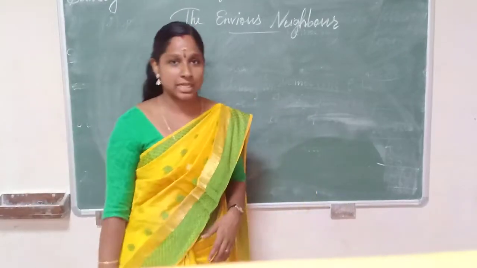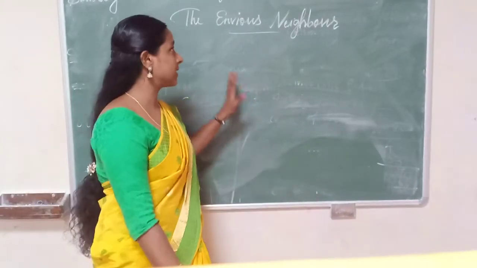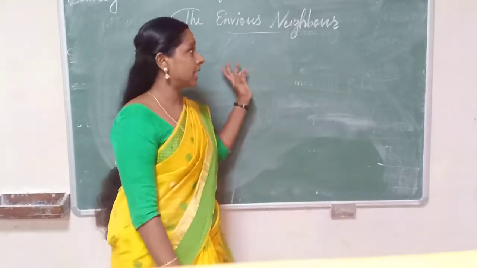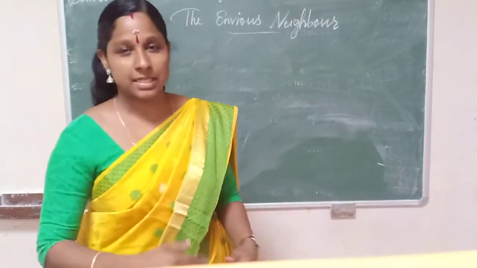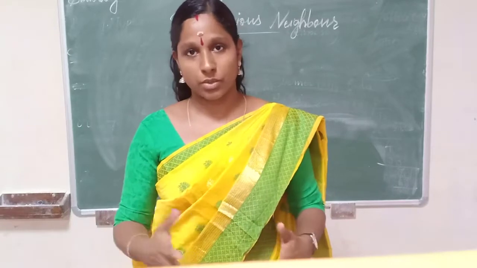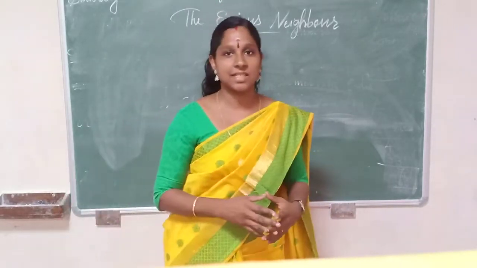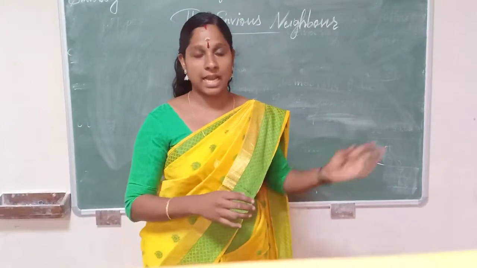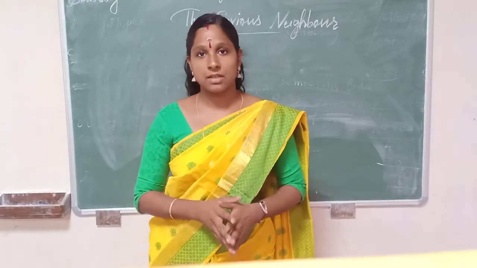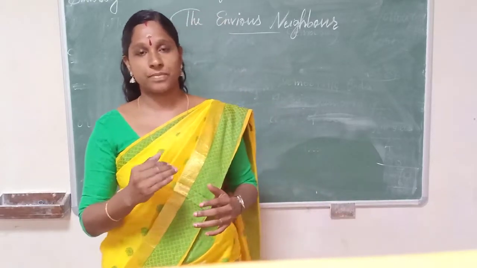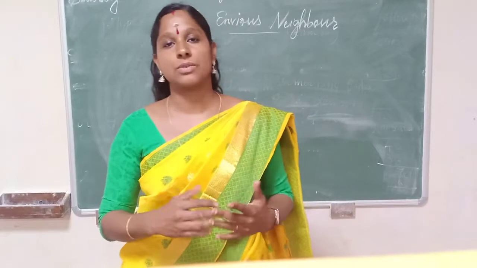Let's continue the class. This class is the continuation of the previous class, the envious neighbor. Let's quickly recall the story. What are the main characters in this story? Dog and the good old couple, right? Yes. What was the beginning of the story?